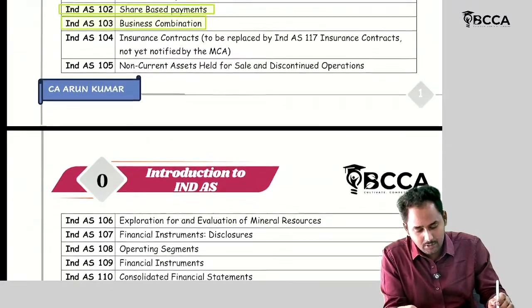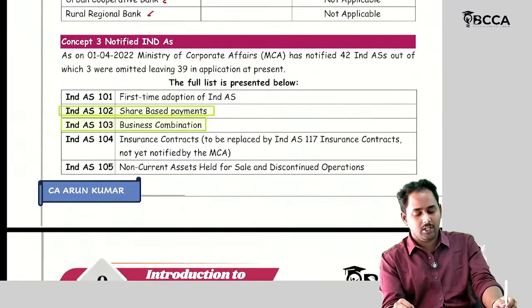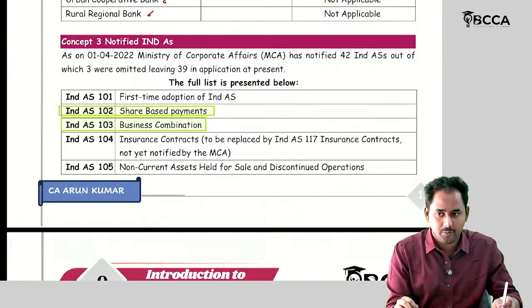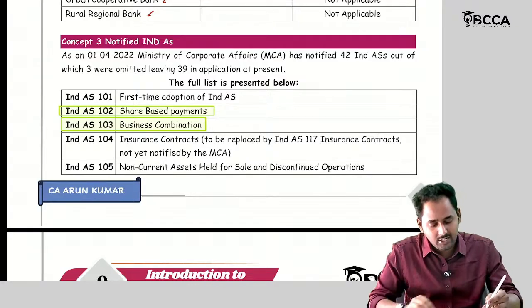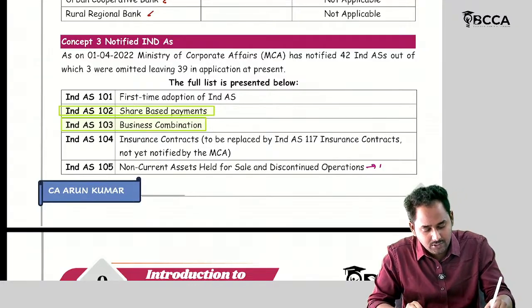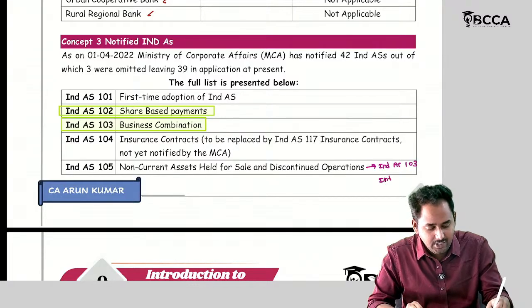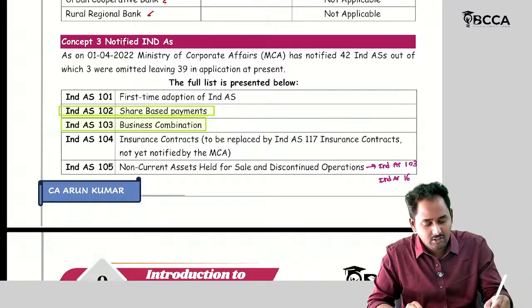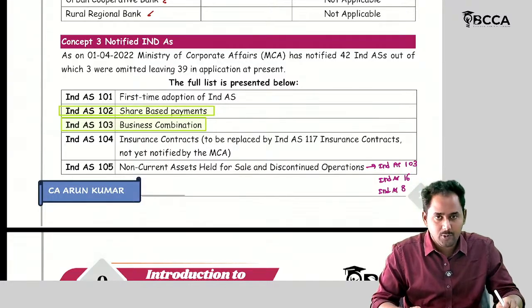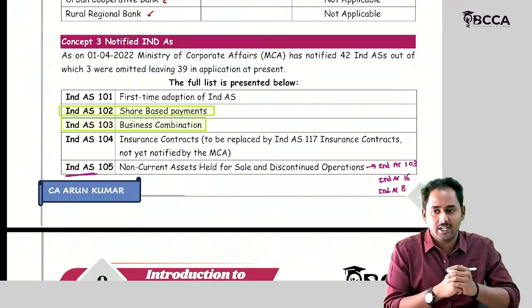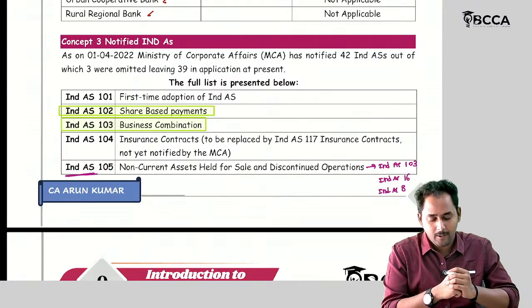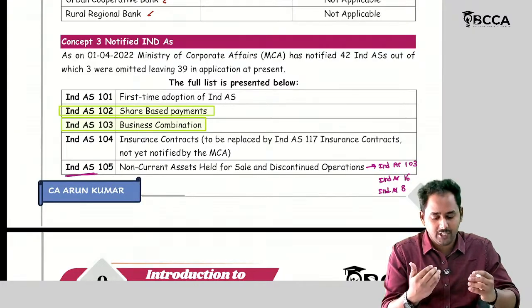And of course Ind AS 105, non-current assets held for sale and discontinued operations. A direct standard is not there, but its relevance is there while solving problems with respect to Ind AS 103 as well as Ind AS 16 and Ind AS 8. While solving the problems, you can see the Ind AS 105 names. So there are no specific questions from Ind AS 1.